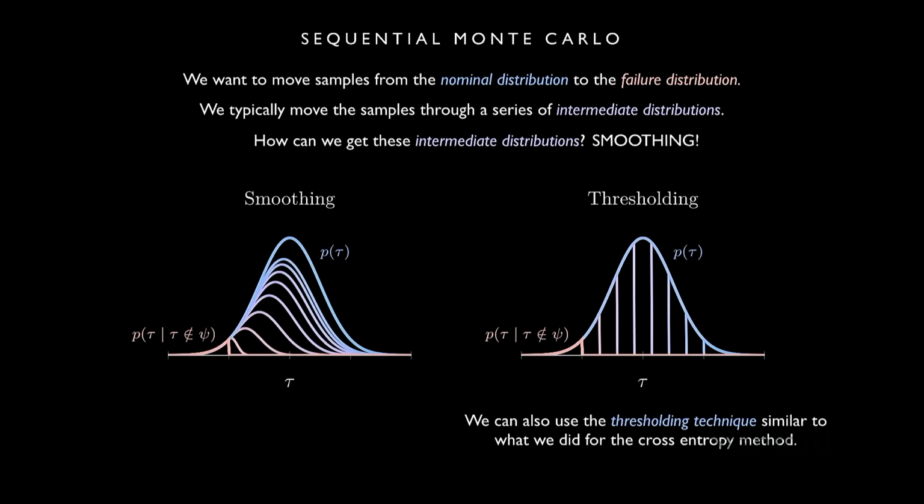Okay, so here's what we just showed, but now I'm actually showing all of the intermediate distributions in between, where we've picked some set of epsilons that will give us this nice smooth transition from the nominal distribution to the failure distribution. There is one other way to do this that's way less cool, seems way less like magic, but it also works well, which is similar to what we were doing in the cross-entropy method, where we specify a threshold on the distance to failure, and then we just decrease that threshold as we go. So that's another way that you can also do this.